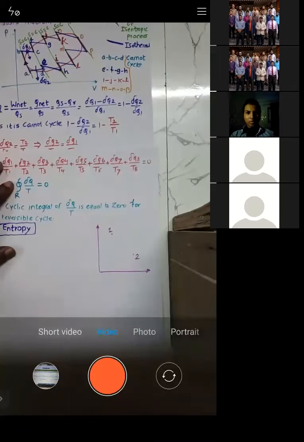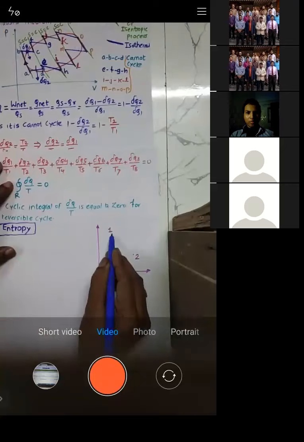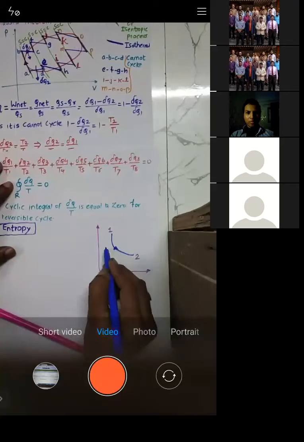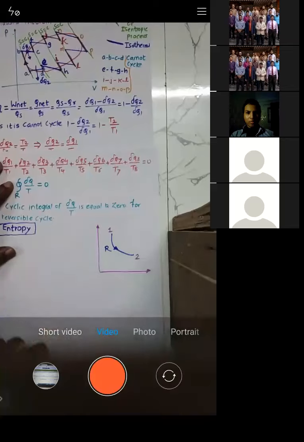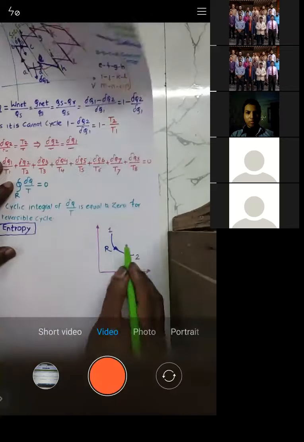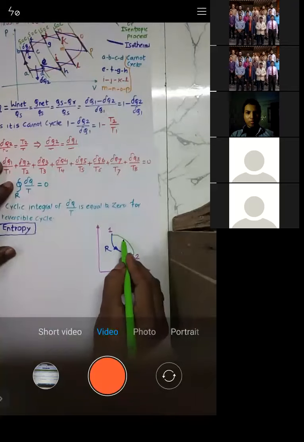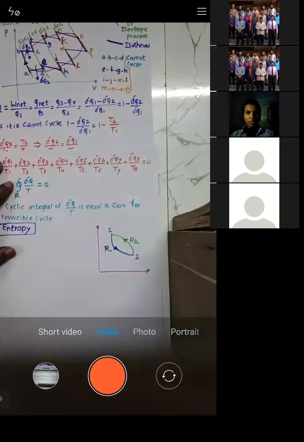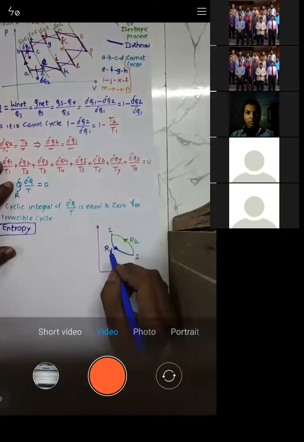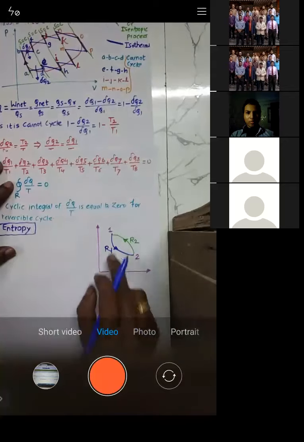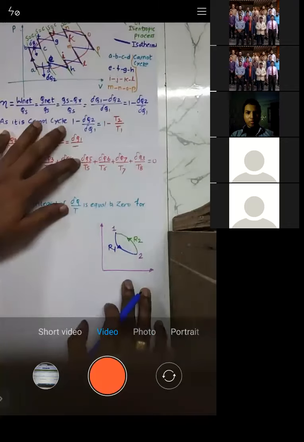What I will do is move from point number 1 to point number 2 through a path, which I will call R1. Then I will return from point number 2 to point number 1 through path R2. Try to understand: from 1 to 2, I move through R1, and from 2 to 1, I move through R2.